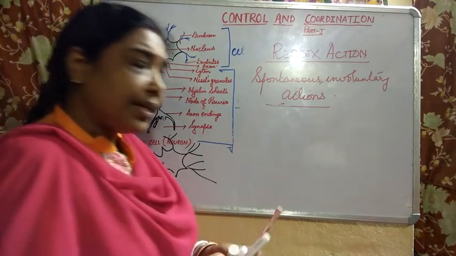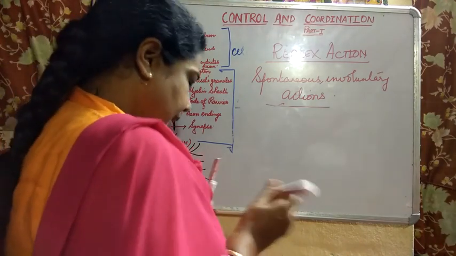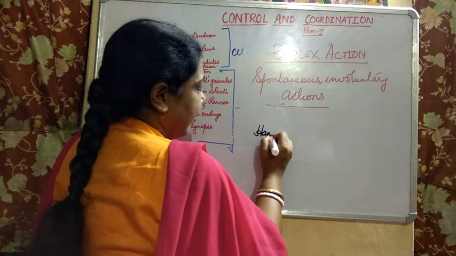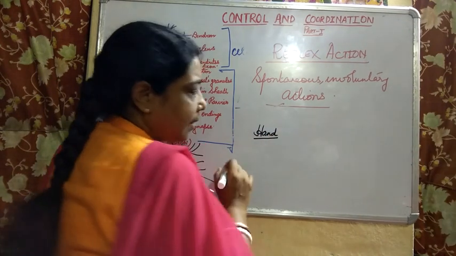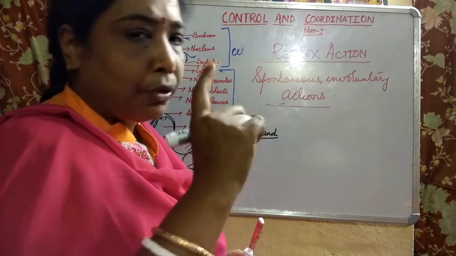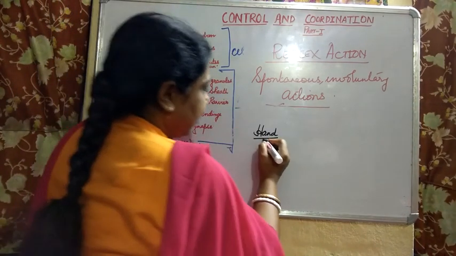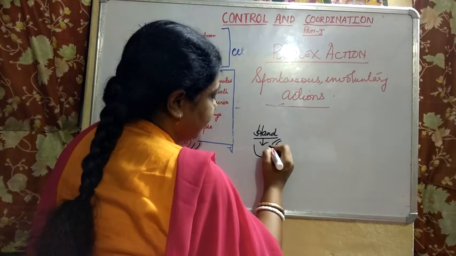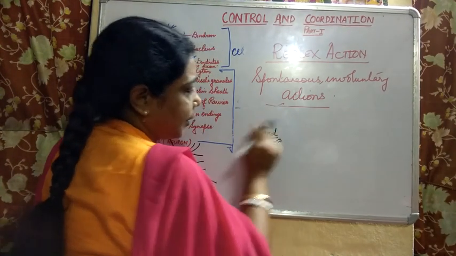Now see children, listen carefully. Suppose this is your hand. I am not drawing it. You will get the diagram in the book, explaining it with a flow chart. Okay, hand. So whenever you are touching a hot object, your hand...